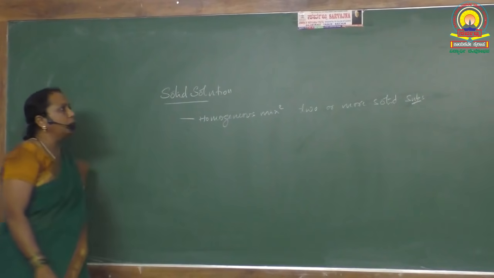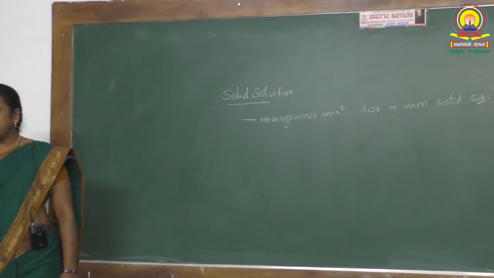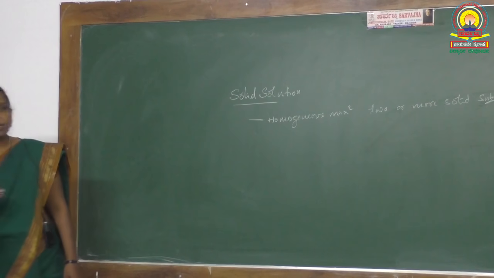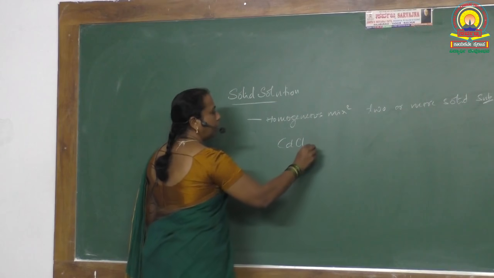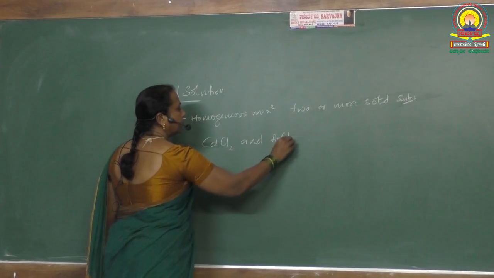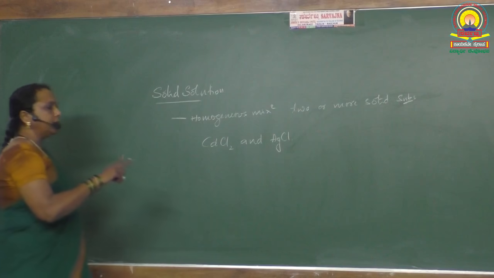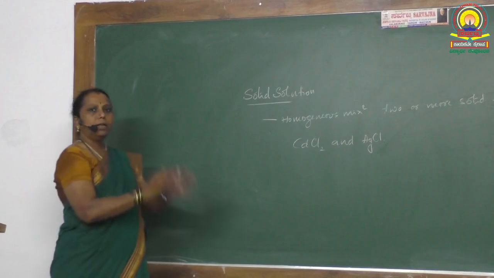Homogeneous mixture of two or more solid substances is called a solid solution. Here it is a solid solution of cadmium chloride and silver chloride, AgCl. Okay, see, it is a mixture of two substances, means it is not in the pure